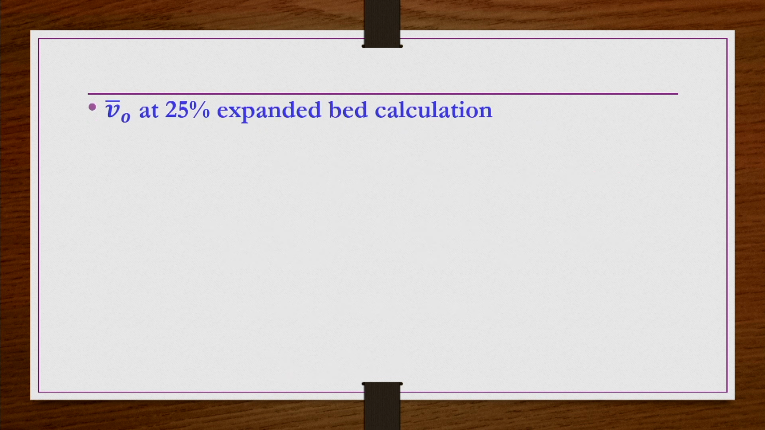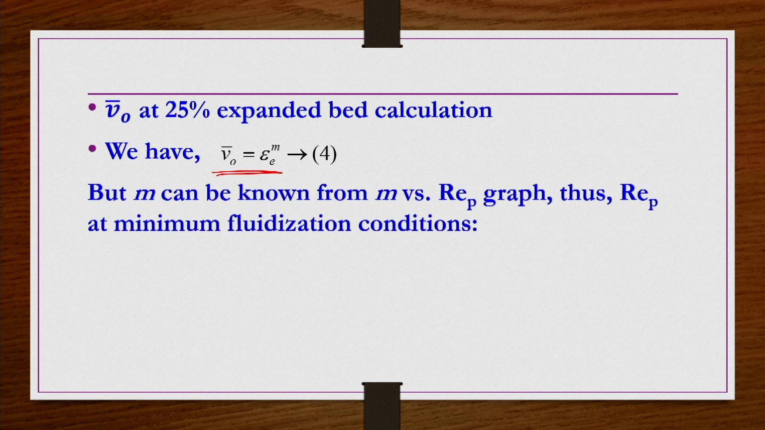Okay. So, now the second part, the superficial velocity at the 25% expanded bed. We have this equation for V_0 bar for expanded beds, but we do not know what epsilon_e is. If we know that one, we can calculate it. And we do not know m also, so we have to calculate both. m we can calculate from the graph of m versus Re_p. So, first let us calculate Re_p.